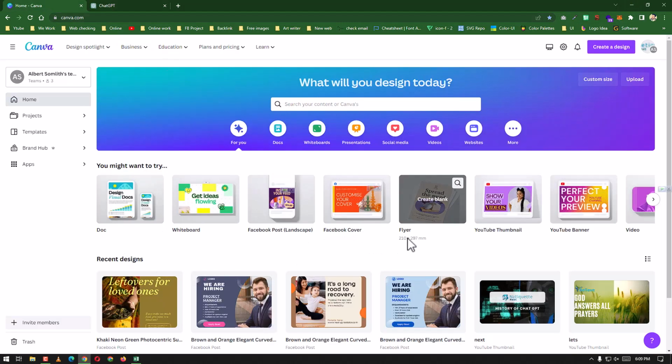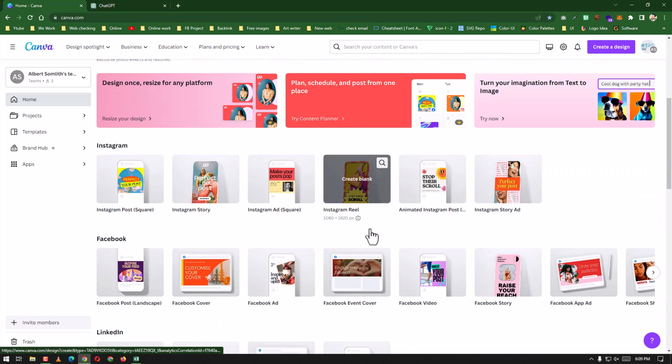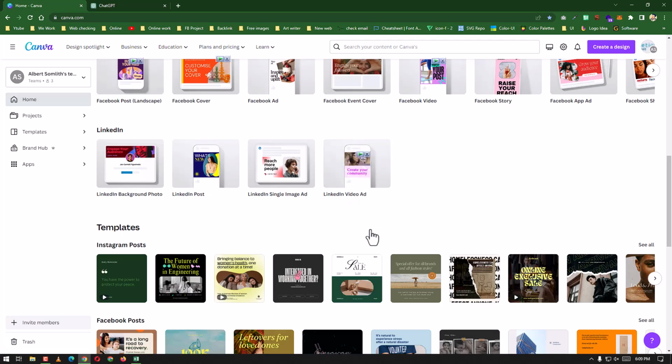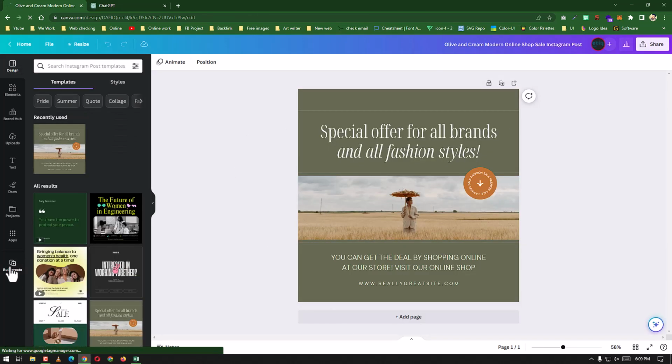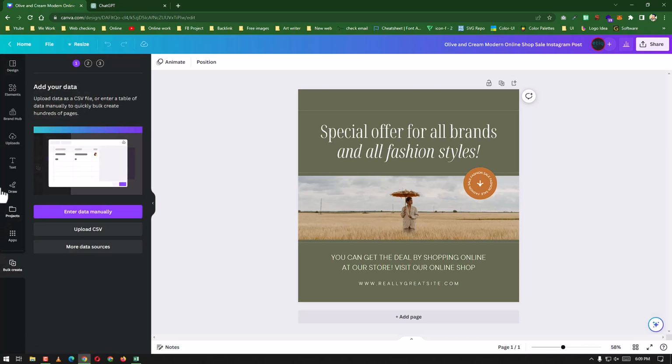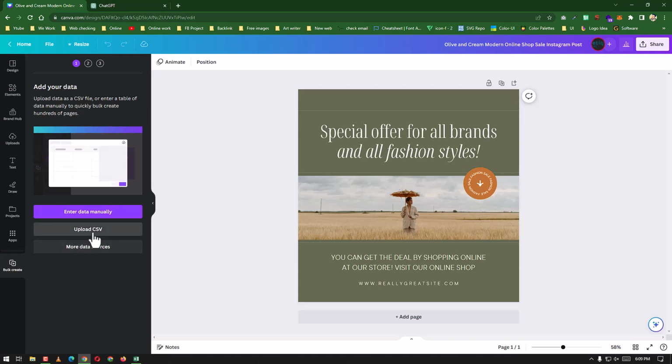Now I have to choose a social media post to design. For example, I like this template. I have opened it, and it appeared here like this, and I'm going to use this option, the bulk create. I'm going to click on it. It is asking me whether I have to enter data manually, which needs more effort. So I'm going to upload my comma separated CSV file.